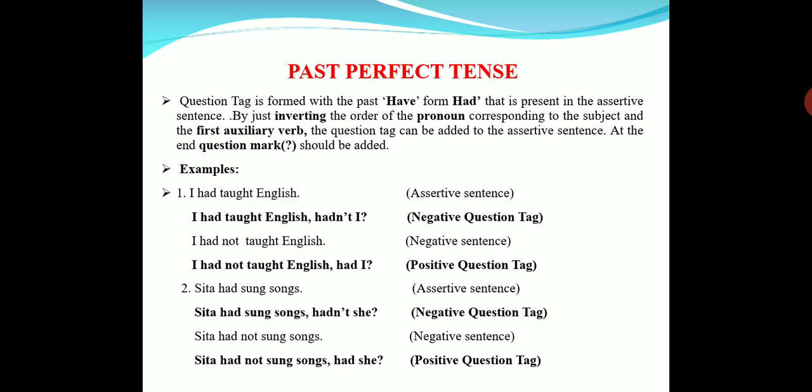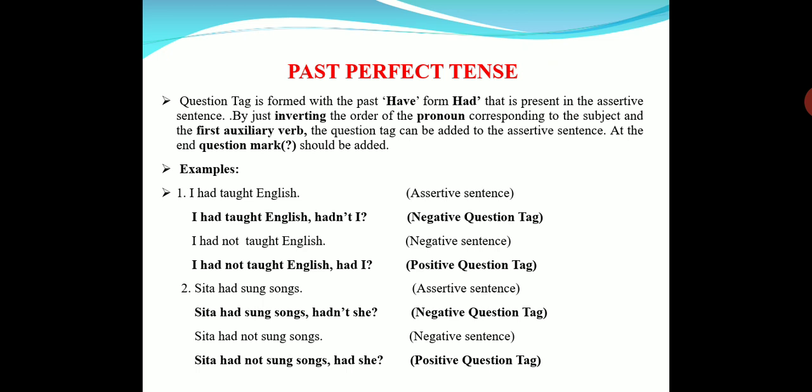Next, past perfect tense. The question tag is formed here with the past form of have, that is had. For all sentences we use only had. Whether it is I, we, you, he, she, it, they, whatever might be the subject. For all, only had will be there. That is there in the sentence itself. We start the question tag with had.